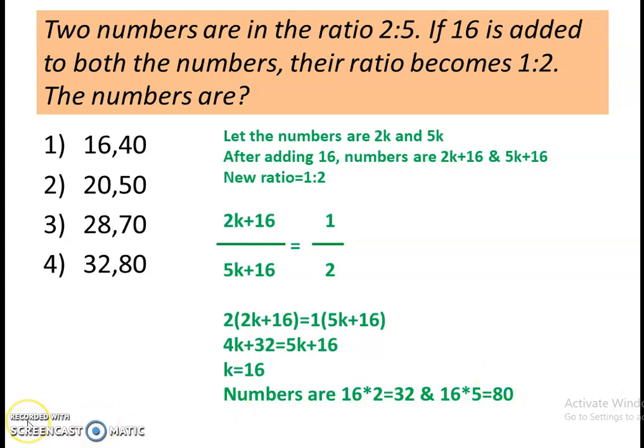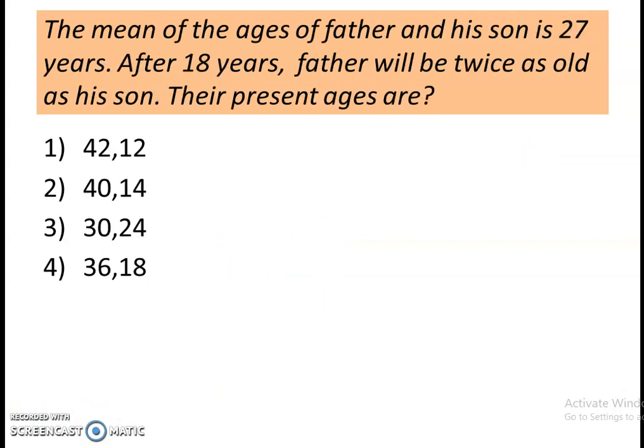Now let's solve another question. So the question is: the mean of the ages of father and his son is 27 years. After 18 years, father will be twice as old as his son. Their present ages are... Let's check the condition with each option.